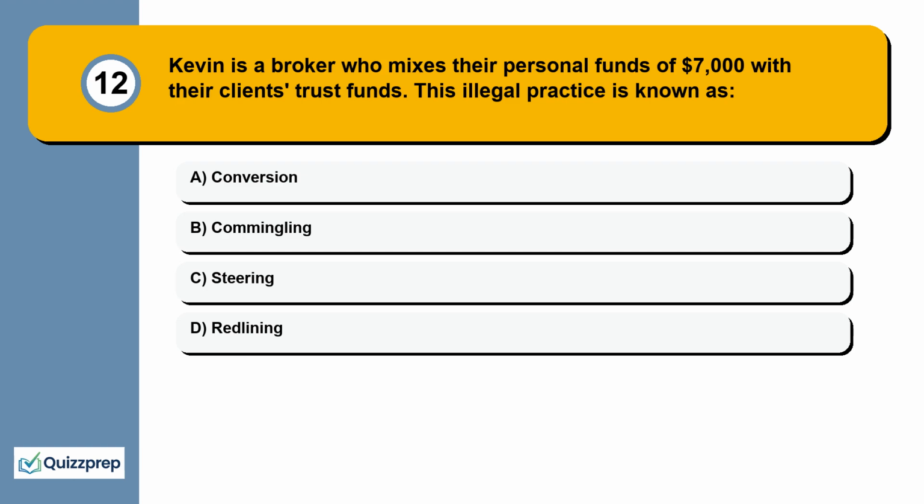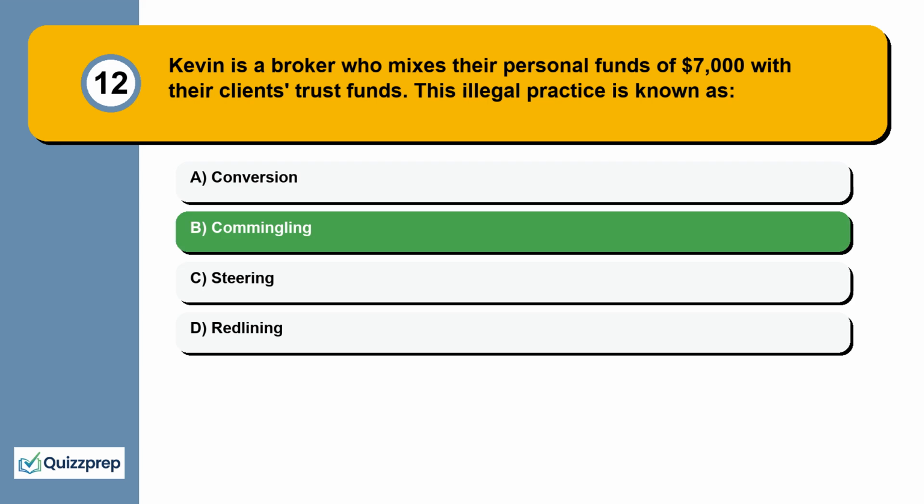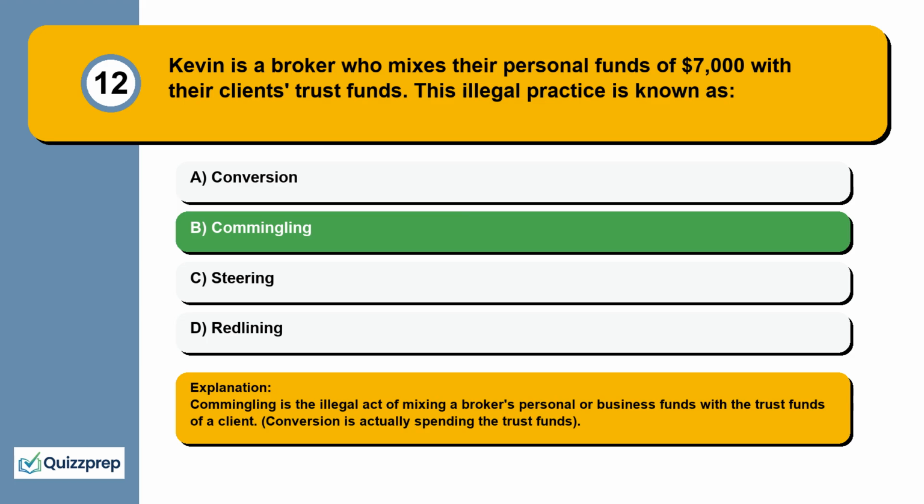Question 12. Kevin is a broker who mixes their personal funds of $7,000 with their clients' trust funds. This illegal practice is known as conversion, commingling, steering, redlining. Commingling is the illegal act of mixing a broker's personal or business funds with the trust funds of a client. Conversion is actually spending the trust funds.